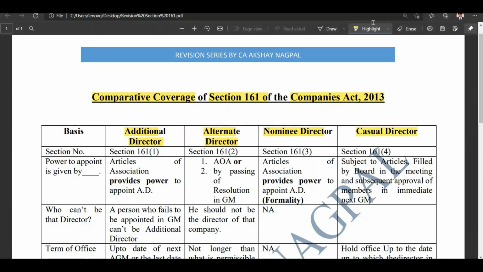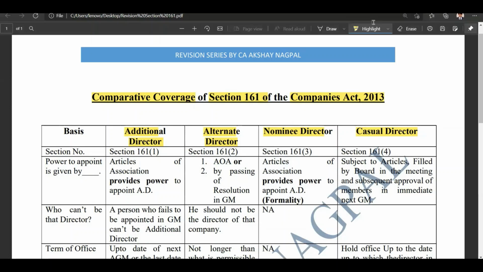All right, let me give you an overview of all these four types of directors, and then we will head to this chart in which you can simply read and compare all the four types of directors on a single page. So additional director is covered in section number 161 subsection 1, and the additional director is appointed basically because of two main reasons.